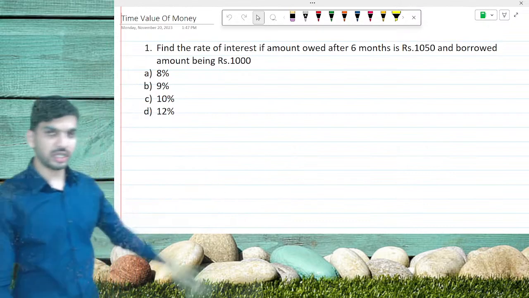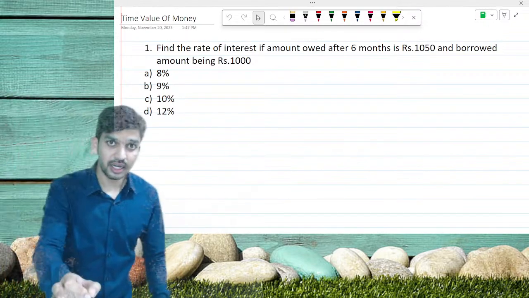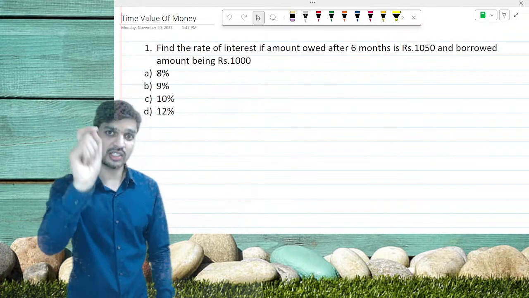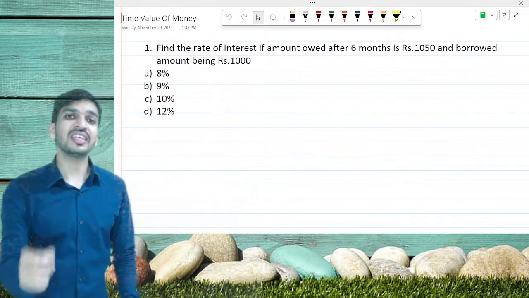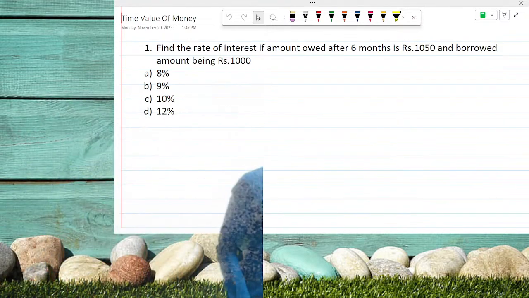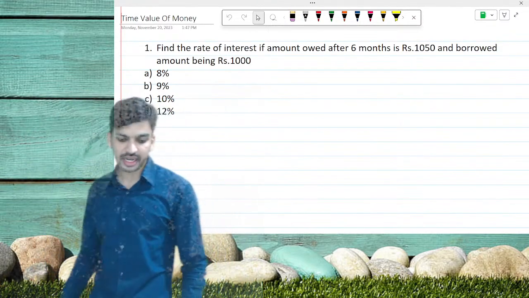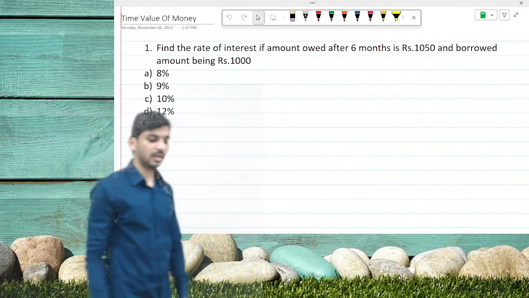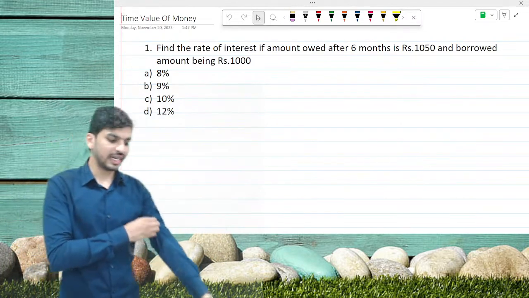The very first question. As I said, do not worry for any kind of question. The basic first step: write down the given data and your job will be done. So all of you just write down the given data.